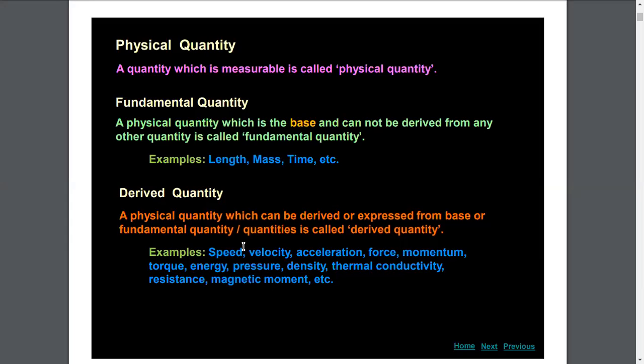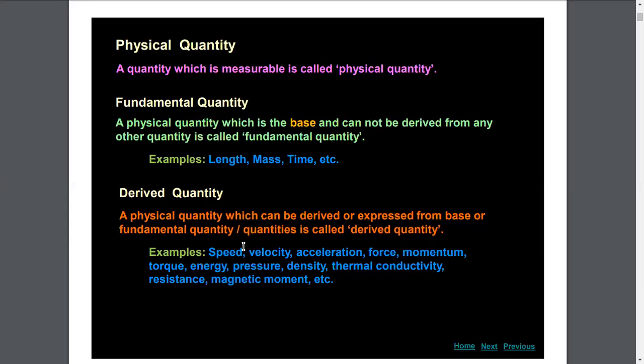Now next, we have to divide physical quantity into two categories. One is fundamental physical quantity and the other one is derived physical quantity. A fundamental physical quantity is one which cannot be derived from any other physical quantity and is self-defined. That means it cannot be expressed in terms of any other physical quantity. It is self-defined and self-existing.